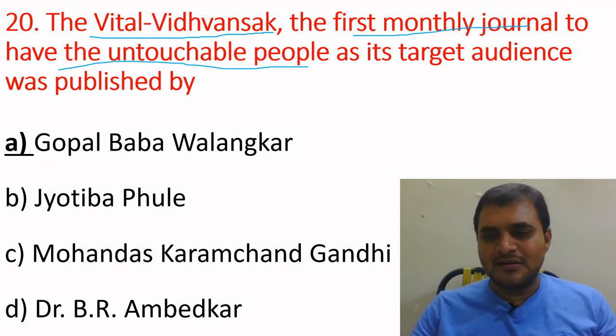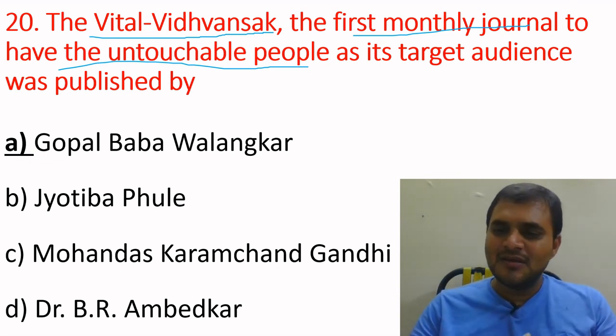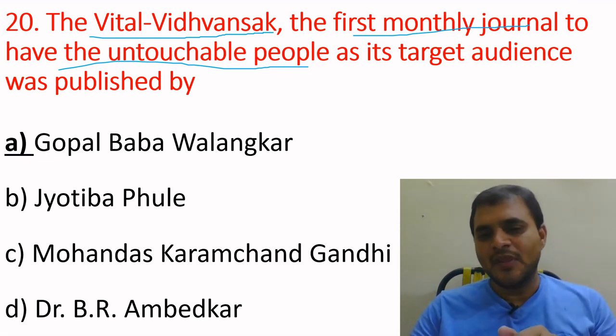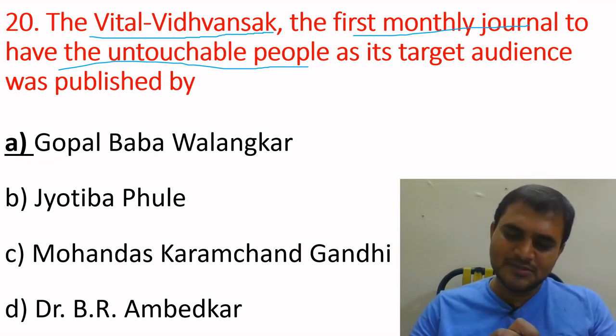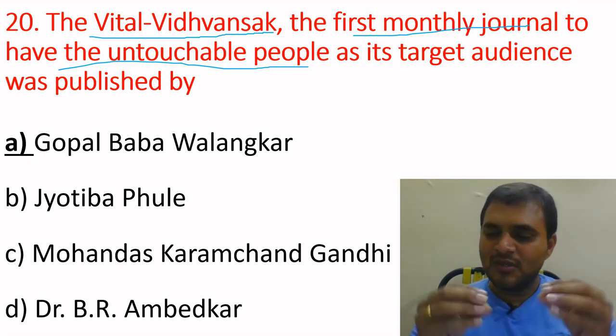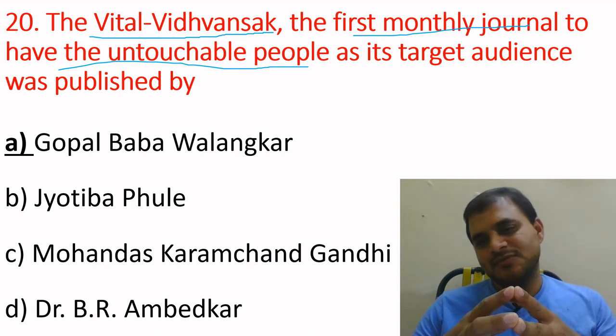You will not find the answer to this question in common textbooks or regular notes. If you are aware of Gandhiji's books and journals, and Dr. B.R. Ambedkar's journals, you can easily eliminate these two persons.